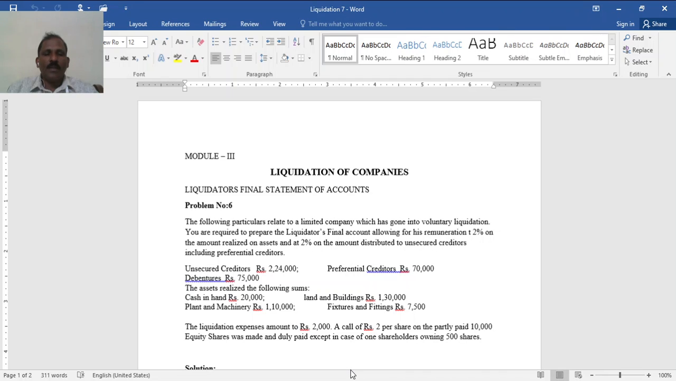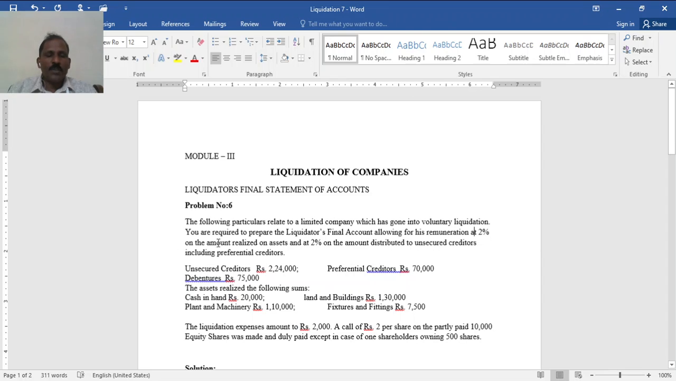Problem number 6. The following particulars relate to a limited company which has gone into voluntary liquidation. Voluntary liquidation is done intentionally by themselves. You are required to prepare the liquidator's final statement of account, allowing for his remuneration